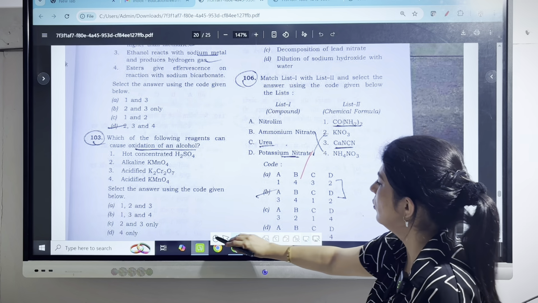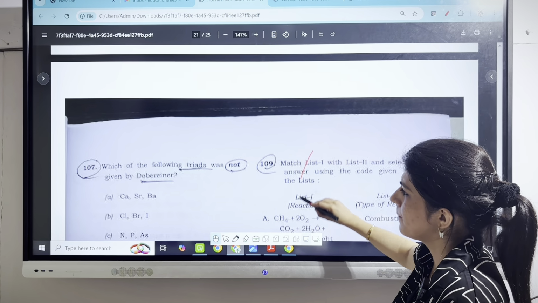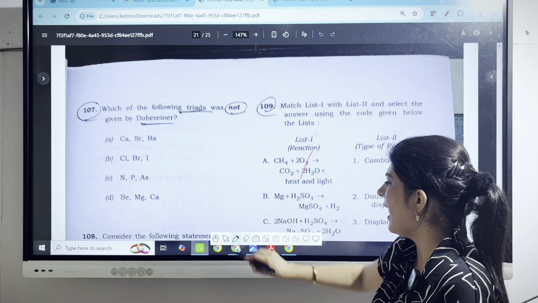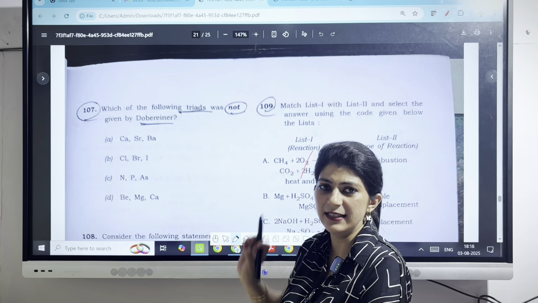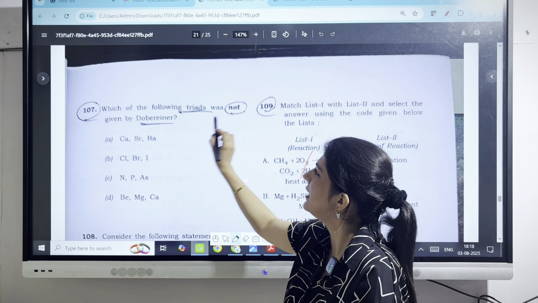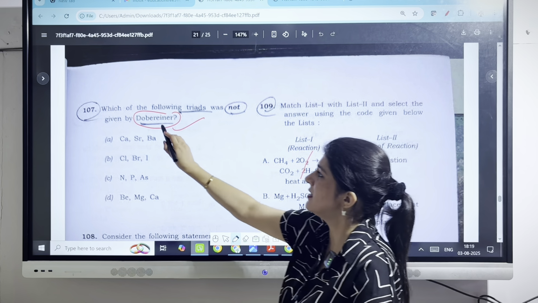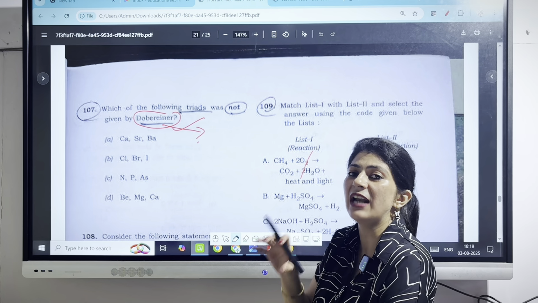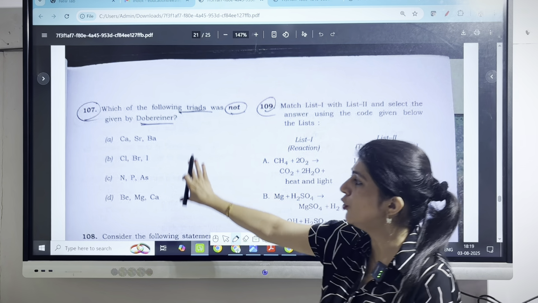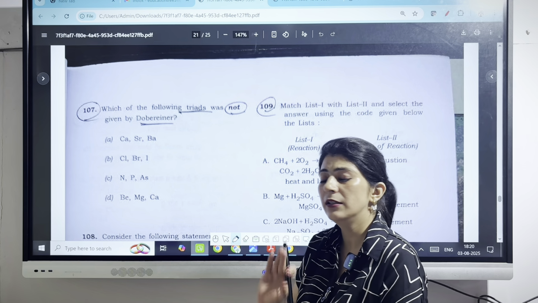Now coming on to the next question, 107. This question is a little tricky and you can say that the question is a little difficult. The following triads was not given by Dobereiner. There was a scientist named Dobereiner and he gave triads in which all the three elements were included. So out of these four options, which one is not given by Dobereiner's trend?